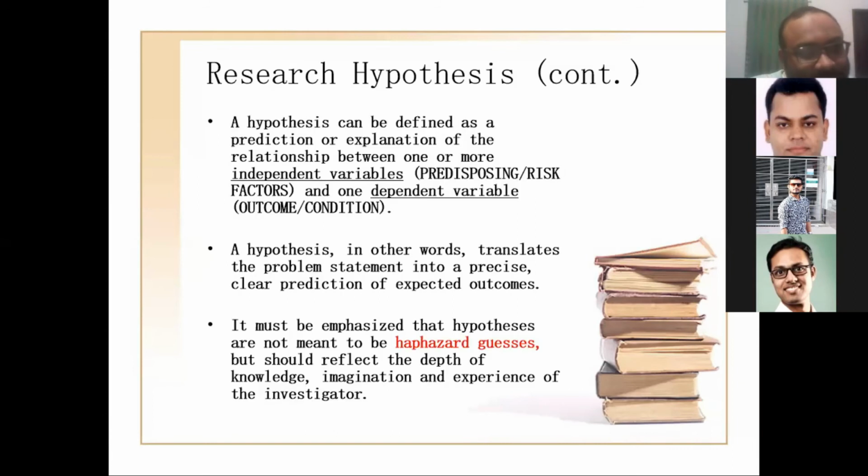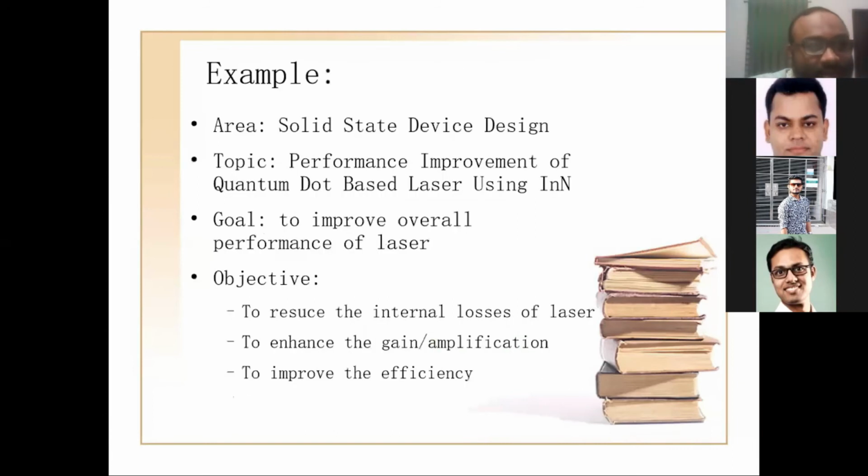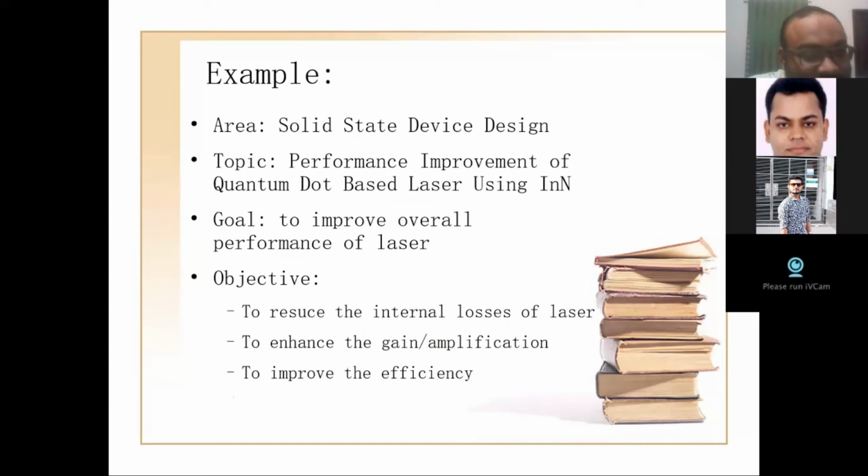To derive the hypothesis, you have to read a lot. Let me give one example: solid state device design is an area of research. Now you need to choose a topic: performance improvement of a quantum dot based laser using indium nitride. This is the topic. The goal is to improve the overall performance of the laser.